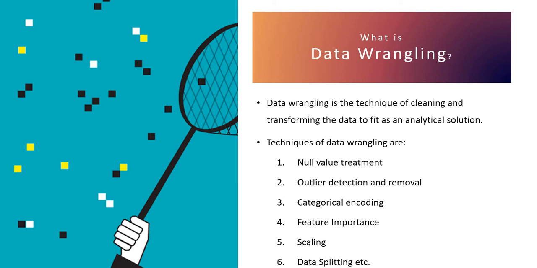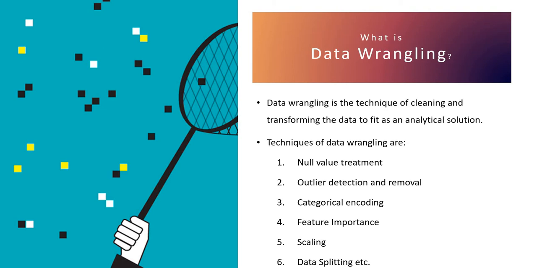Once we do that, we go ahead and implement feature importance. Whenever we receive any data set, there are a lot of features or columns available in the data set. All of them are not important. A few columns may have a negative impact on the data set, a few might have a positive impact. We should find out the feature importance, and based on that we should take the call whether we should deal with the data set as it is, or consider the important features only.